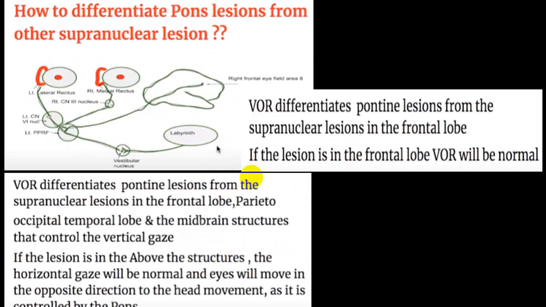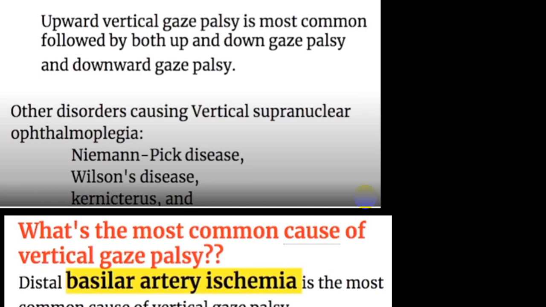The vestibular apparatus will help you differentiate the pontine lesion from the supranuclear lesion. If the pontine nuclei are intact, in a doll's eye movement, when you stimulate the horizontal semicircular canal, it will induce movement of the eyeball. That indicates that the pontine center is working, and this will help you find out a supranuclear lesion from a pontine lesion. So always go for doll's eye movement and the caloric test to differentiate between pontine lesion and supranuclear lesions.